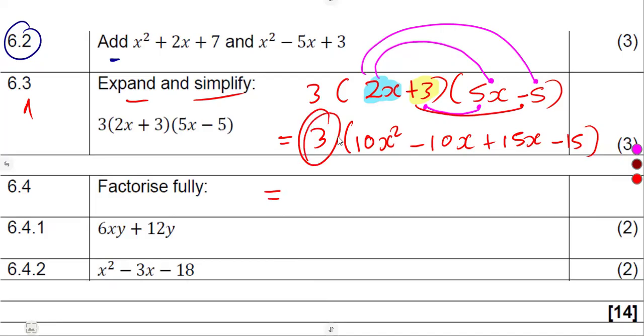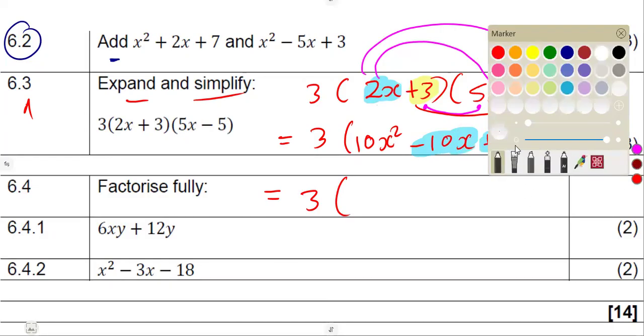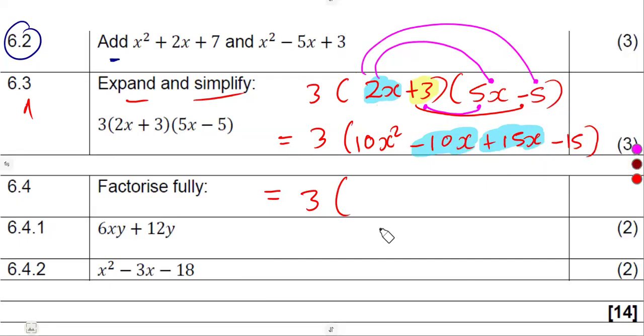Before you expand by this 3, you can even simplify inside the brackets because we've got like terms there. The negative 10x and the positive 15x, these are like terms. We have x only, raised to the exponent of 1. So minus 10 plus 15, that is a positive 5. So that's 5x minus 15 like this.